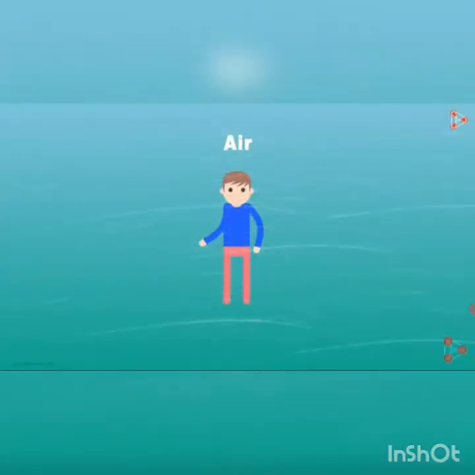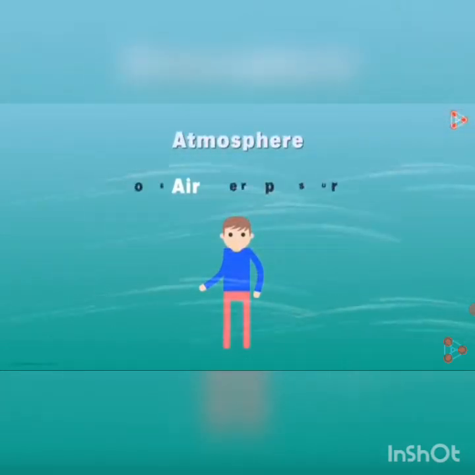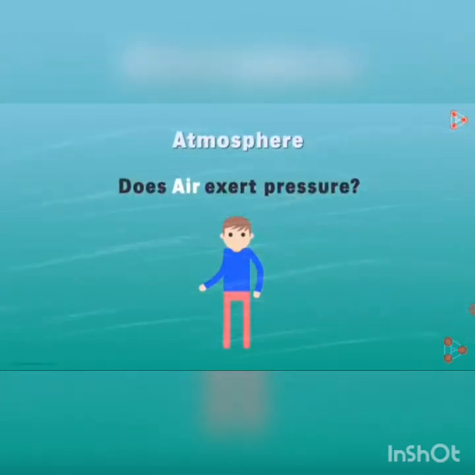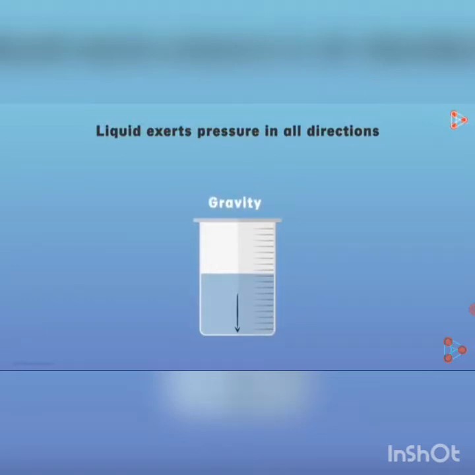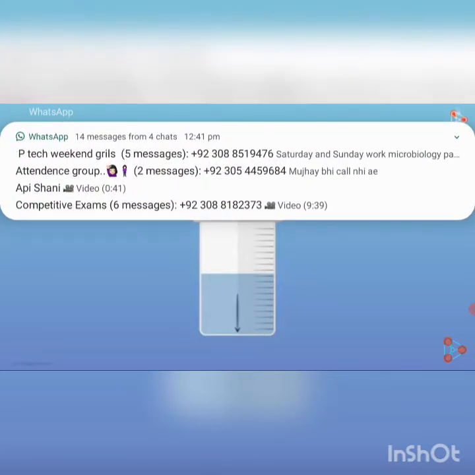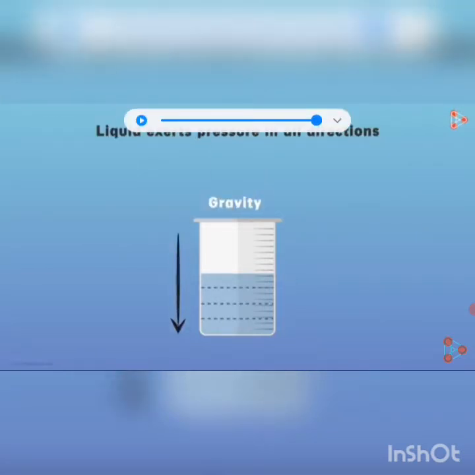The envelope of air around us is what we call the atmosphere. Does air also exert pressure on objects on the earth? In our previous video, we studied that liquid exerts pressure in all directions. For example, here we have water in a beaker. Due to gravity, this water is pulled down towards the earth. If we divide this water into different layers, then each layer is being pulled down by the earth.